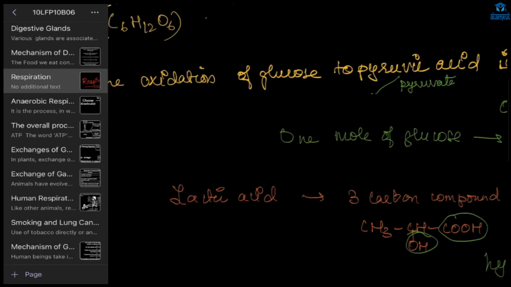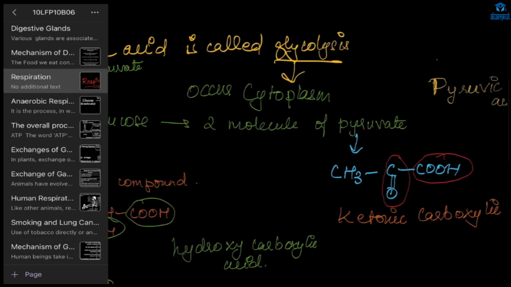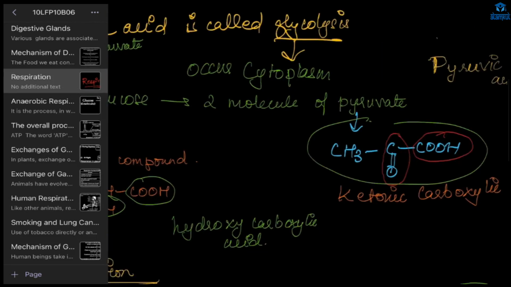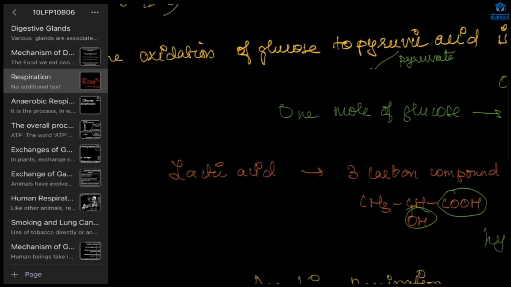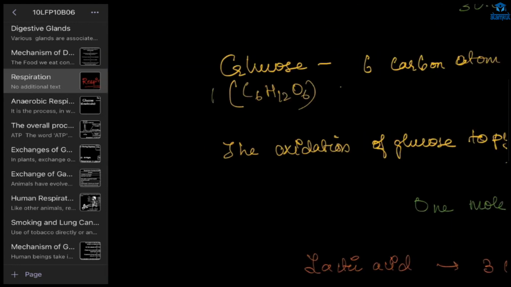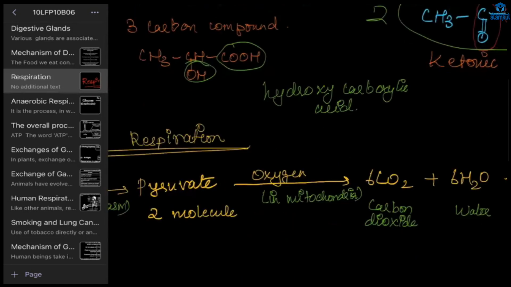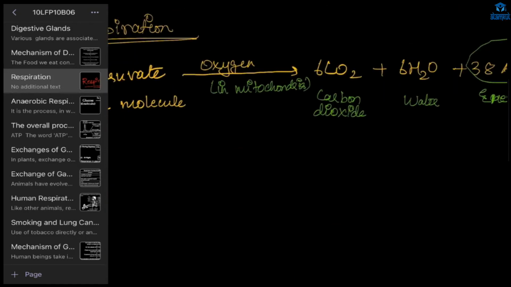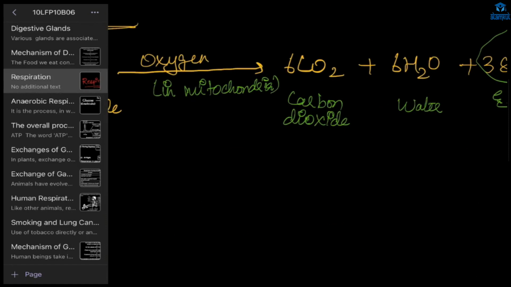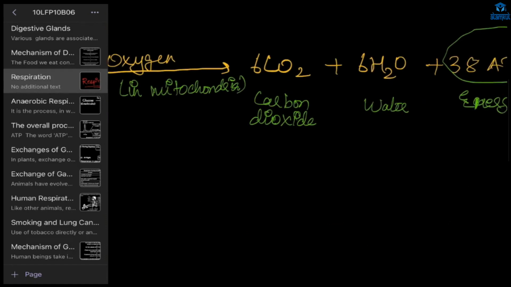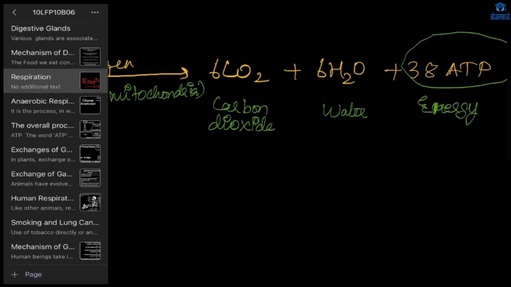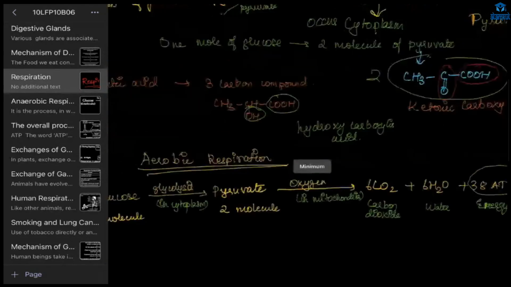Two molecules of pyruvate will form, and from these two molecules, 6 carbon dioxide and 6 water molecules will form. It is the equation, and we'll get 38 ATP. Understood, Shazan? Yes, ma'am.